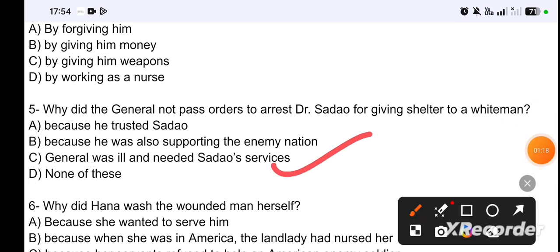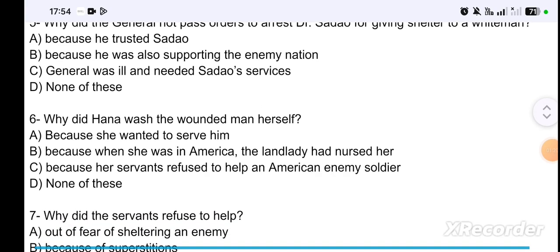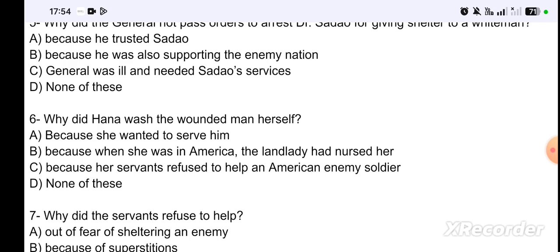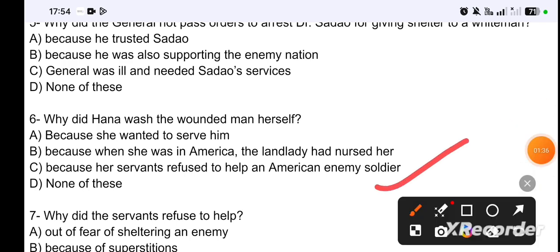General was ill and needed Sadao's service. Next question is, why did Hannah wash the wounded man herself? Because she wanted to serve him, because when she was in America, the landlady had nursed her, because her servants refused to help an American enemy soldier, none of these. So the correct answer is option C, because her servants refused to help an American enemy soldier.